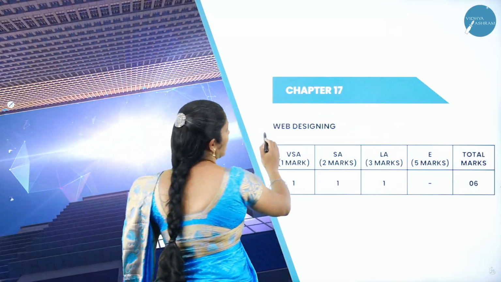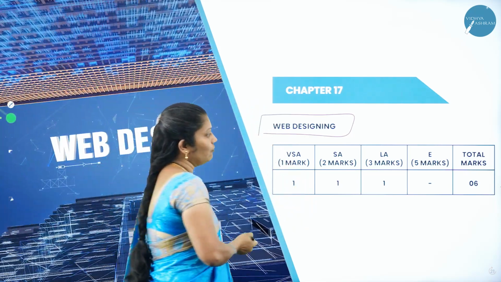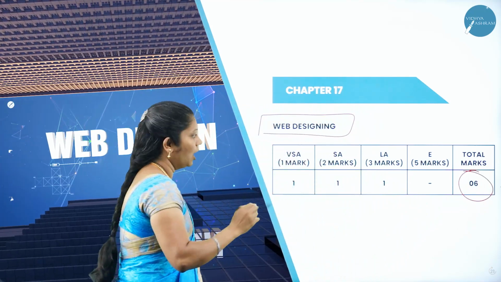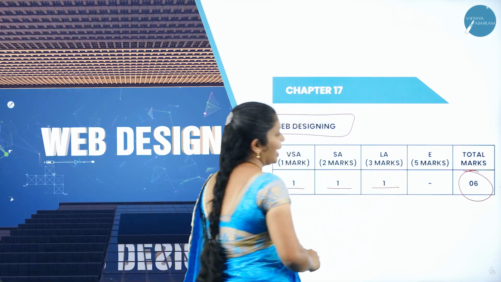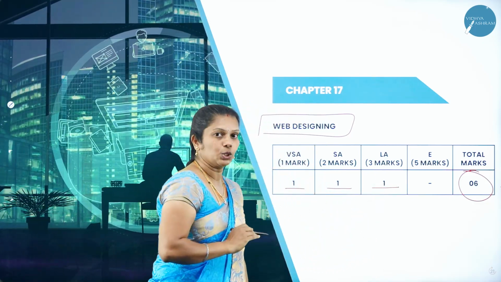Whereas the 17th, last chapter, is web designing. The total weightage of this chapter is 6 marks in the annual exam. Out of 6 marks, in part A one question, part B one question, as well as in part C one question. Totally 6 marks weightage.